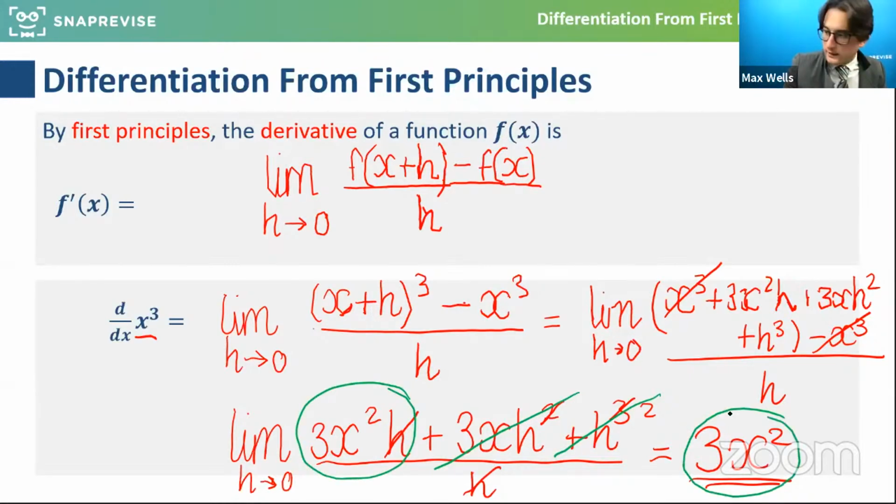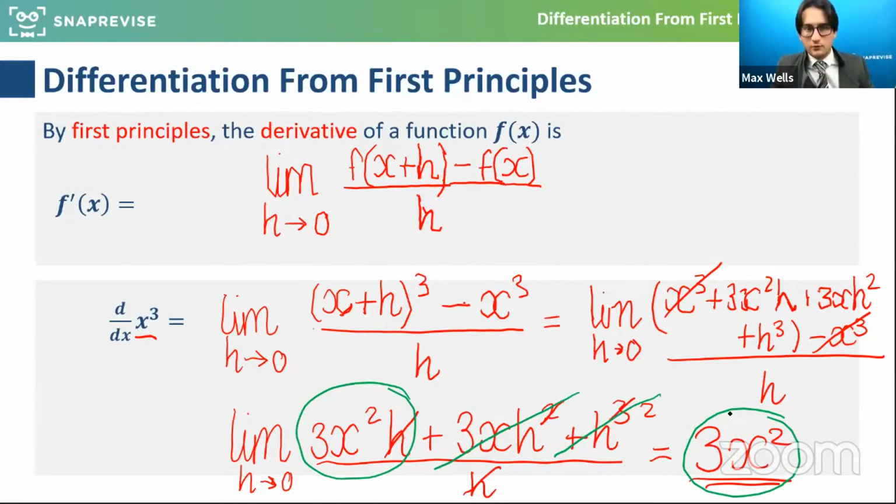So 3x squared. Now, very well done to those of you that said, I know that x cubed differentiates to 3x squared because I times by the power and I drop the power by 1. You're absolutely right, and you want to be doing that because it lets you say, I know what the answer should be. And if this was a 1 mark throwaway question that wasn't first principles, I should be able to do it.